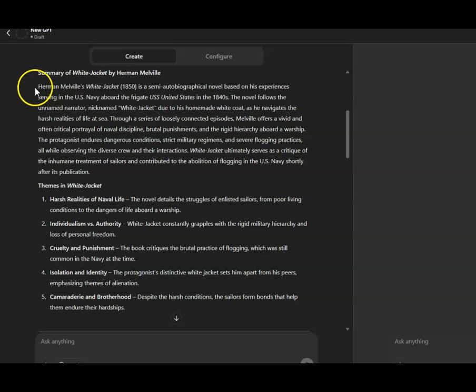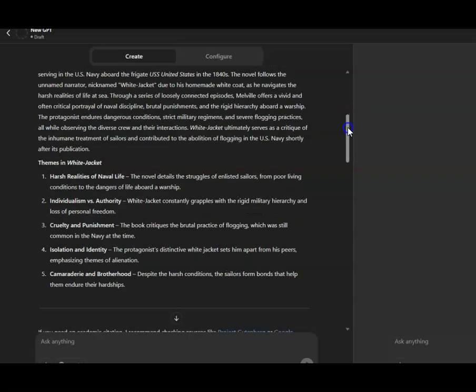I am not going to copy this and paste it into my essay and use it. That is cheating. That is plagiarism. But I can use some of the information here and then find quotes from the actual novel itself to prove that these points are legitimate. Now we have the themes, which is very helpful in study because themes are sometimes multiple and they're a challenge to try to find, and it's great to have this resource. I really enjoy this resource.